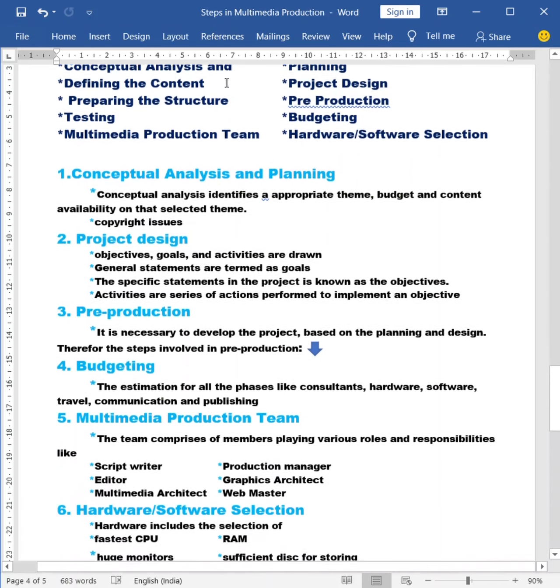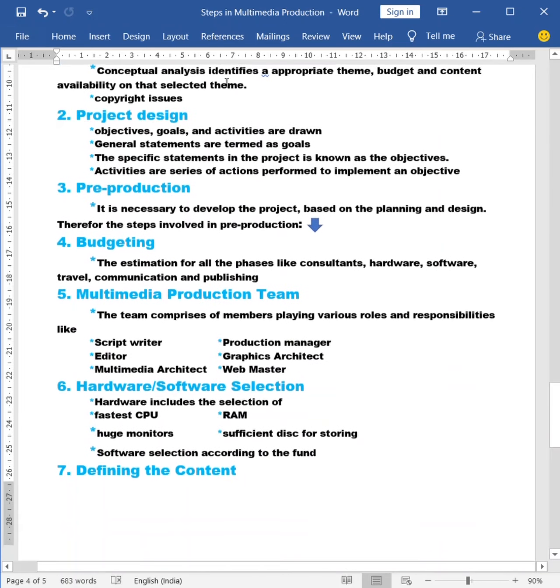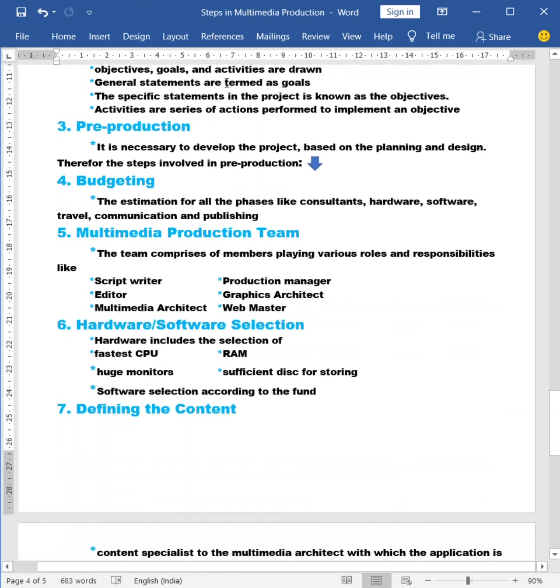The fourth point, budgeting. The estimation for all the phases like consultants, hardware, software, travel, communication, and publishing. So for any multimedia product, budget is a very important thing.